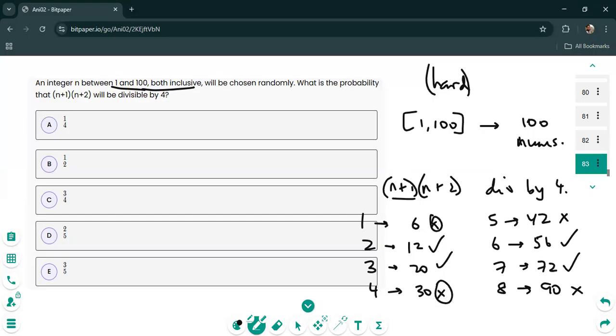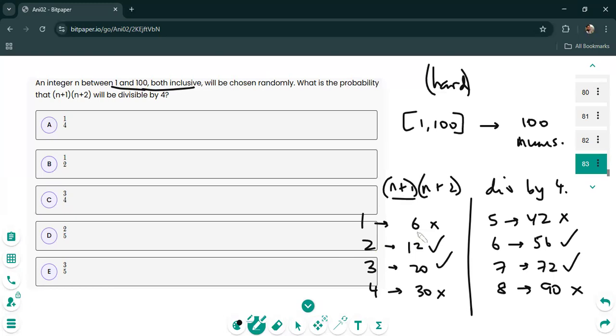The first and the last didn't work. The middle two worked. The first and the last didn't work. The middle two worked. It could be cyclic, of order 4. It could be repeating after every 4. That's definitely possible. And that is also true because if you consider any group of 4 numbers, without a doubt, one number is most certainly divisible by 4. But since we're dealing with 2 numbers over here, n plus 1 and n plus 2, in this case with n equal to 2, the n plus 2 gave 4. So that was divisible by 4. And if you try 3, the 3 plus 1 gave you 4. So that was divisible by 4.